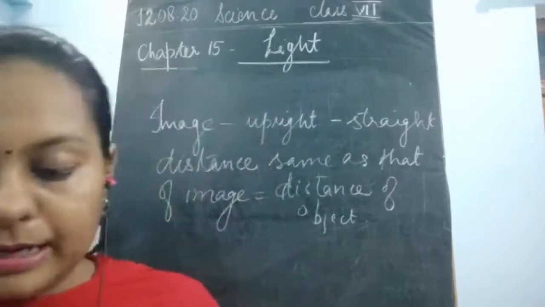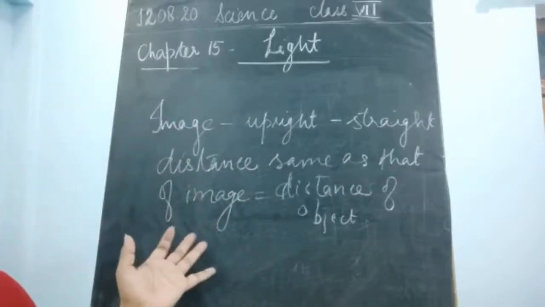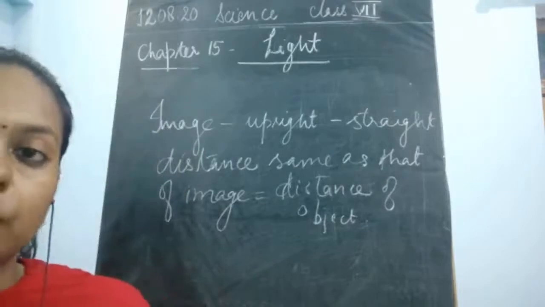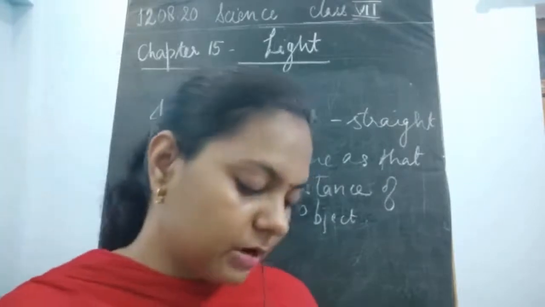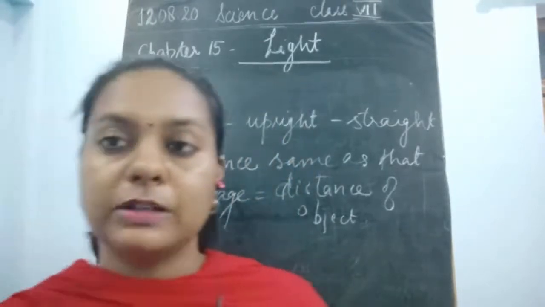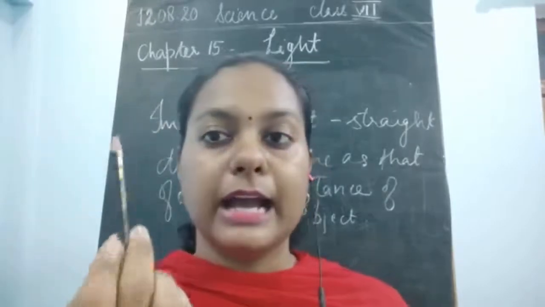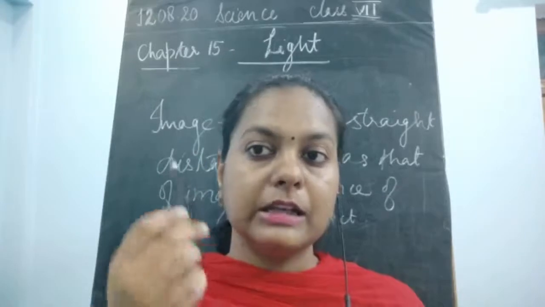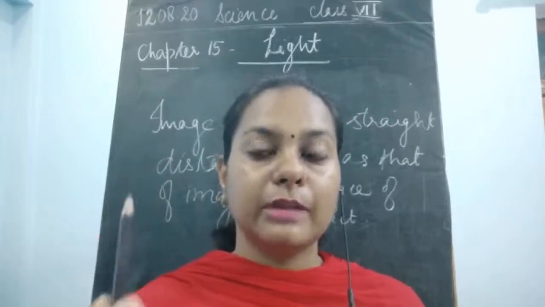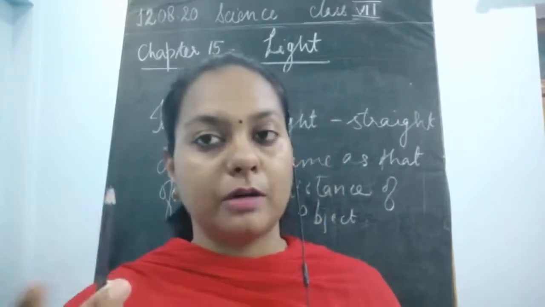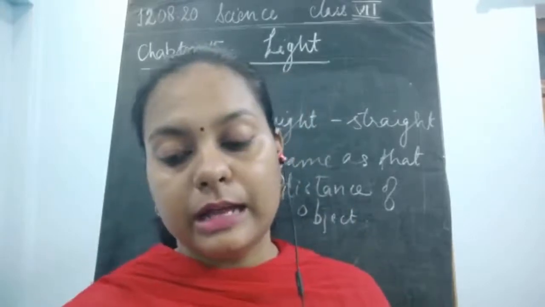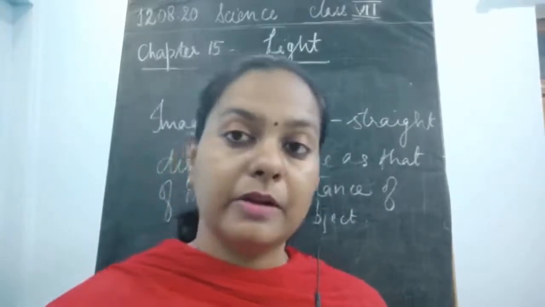Okay, so this is upright. And what about the image? The image is the reflection. Object means the particular thing which we use to form the image. So please remember what an object is. In this case the pencil was the object, and we were showing this object in the mirror, and whatever is seen in the mirror was its image.